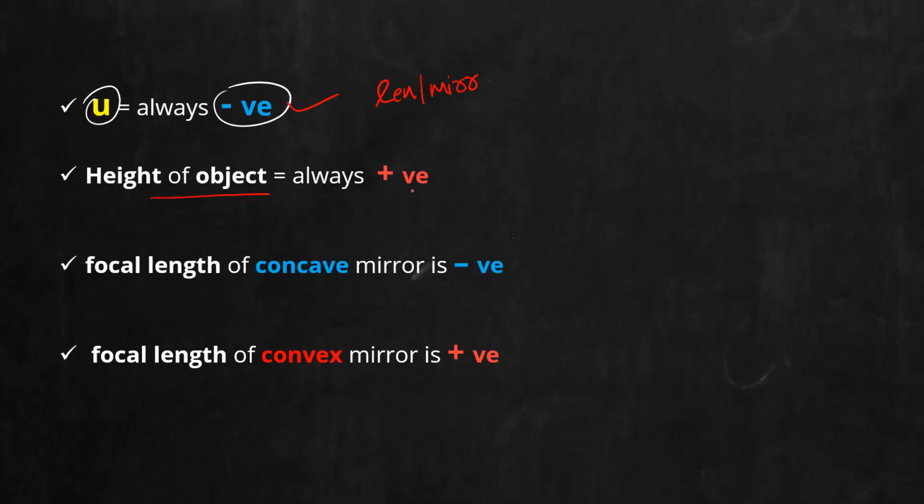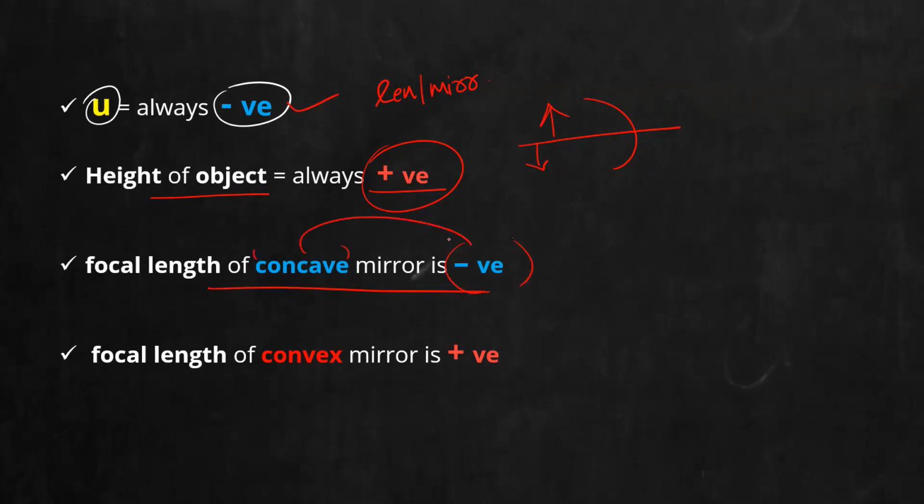The height of the object is always positive, and we will never place the object below the principal axis. Always we place it upside. So the height of the object is always positive. Now, focal length of a concave mirror is negative. When you hear the term concave, it is automatically negative, be it mirror or, next, lens. Similarly, focal length of convex is positive.